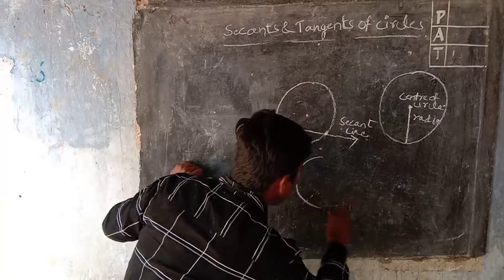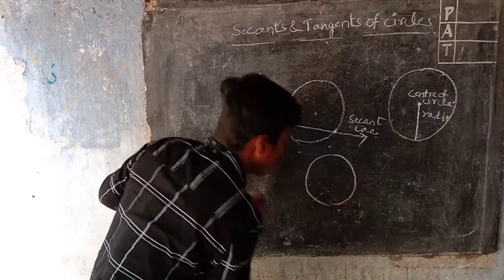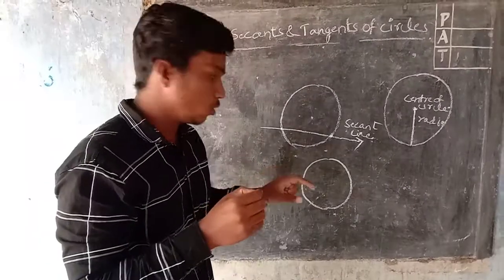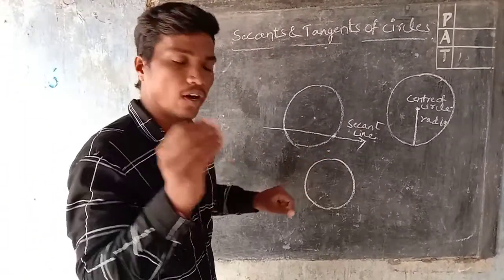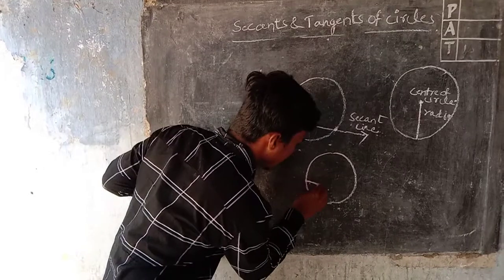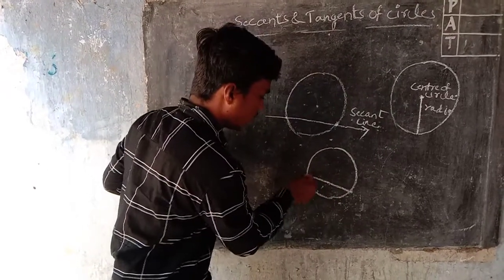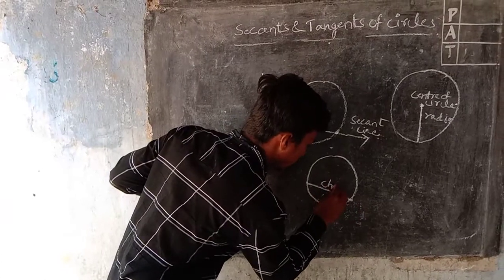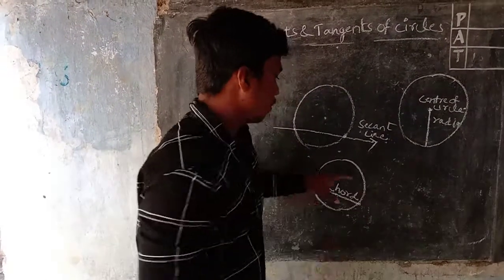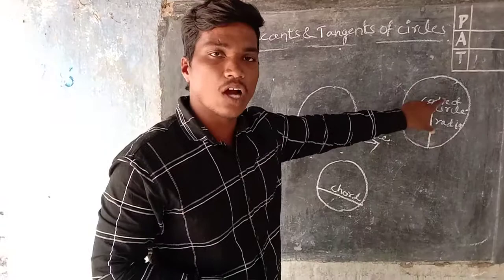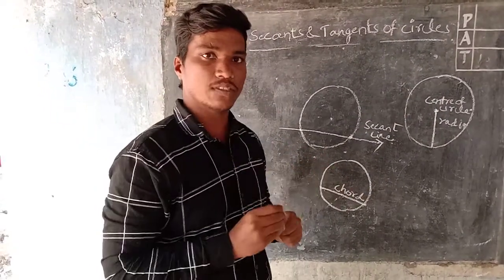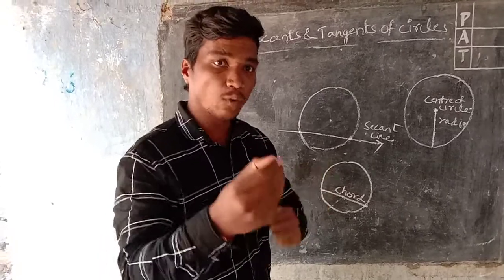And the line segment which joins 2 points on the circle is called a chord. The largest chord of a circle is called a diameter, but the diameter passes only through the center of the circle, that we have to know.